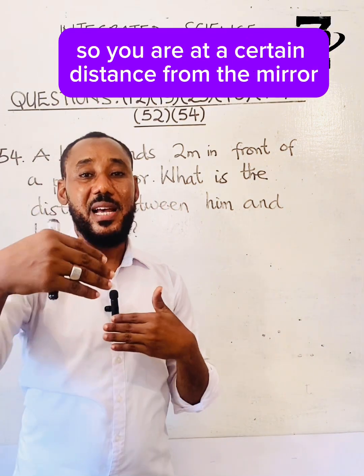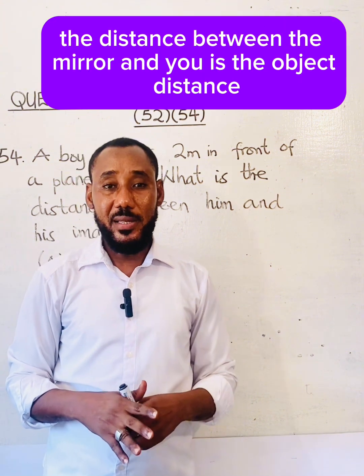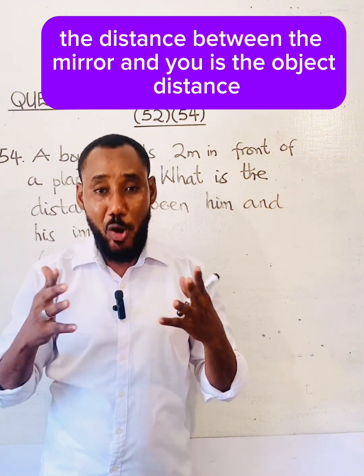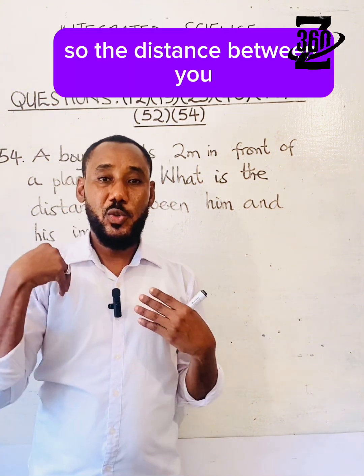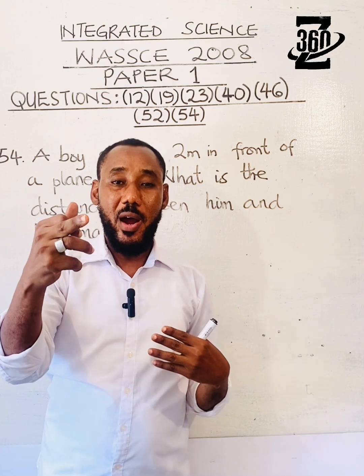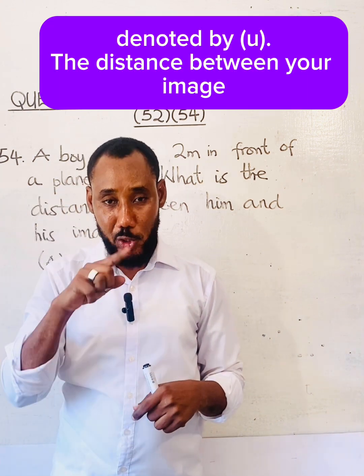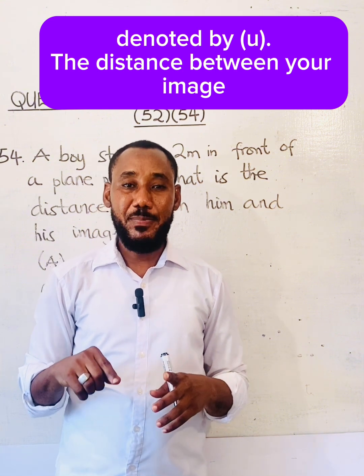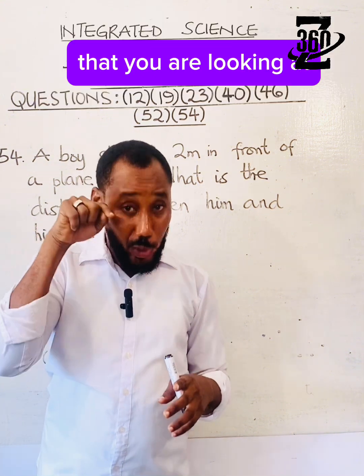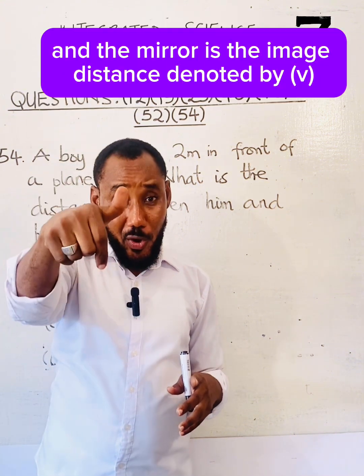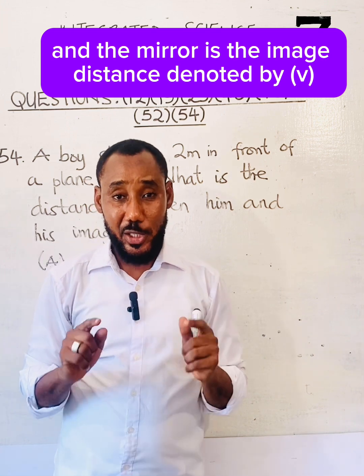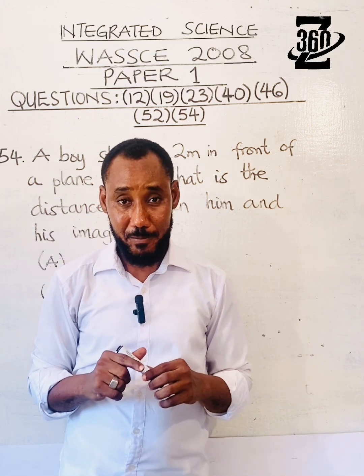You are at a certain distance from the mirror. You are the object, so the distance between you and the mirror is the object distance, denoted by U. The distance between your image that you are looking at and the mirror is the image distance, denoted by V.